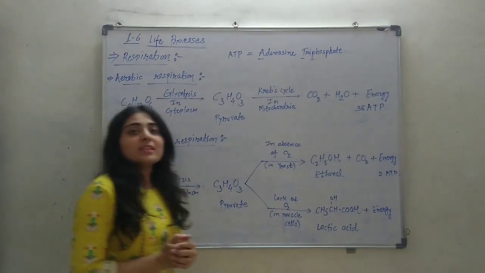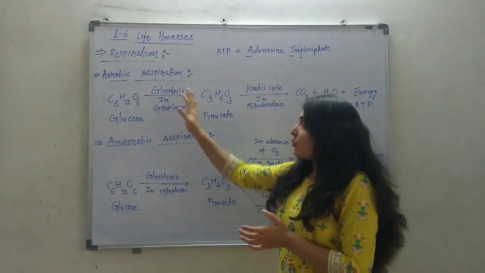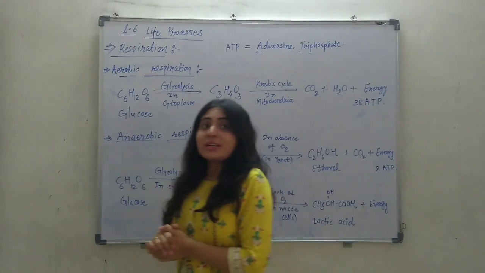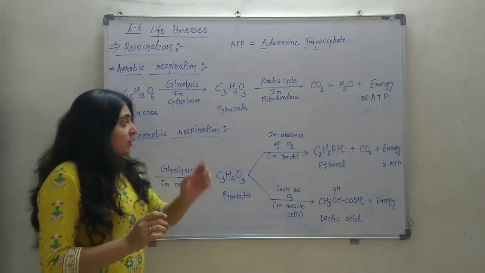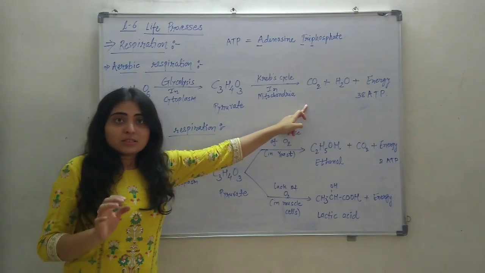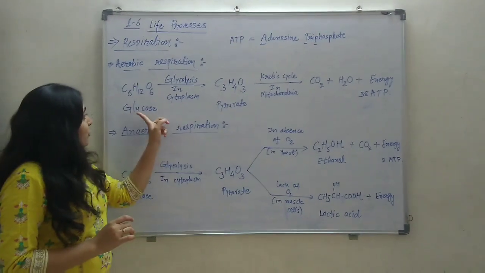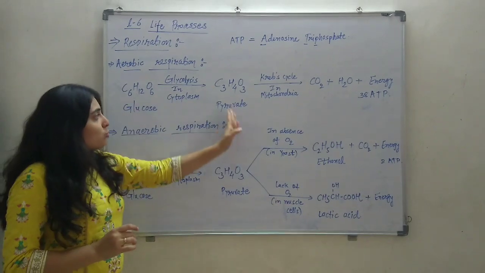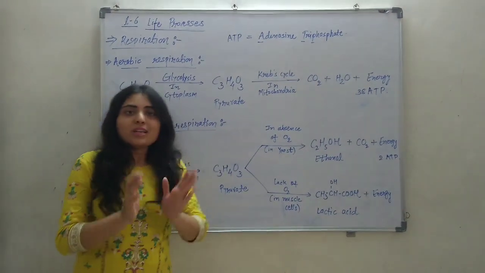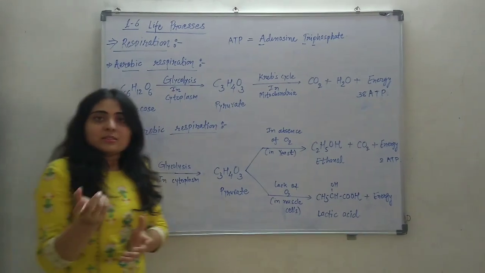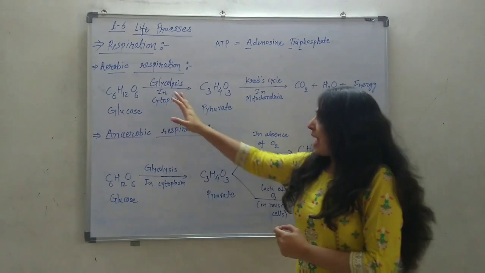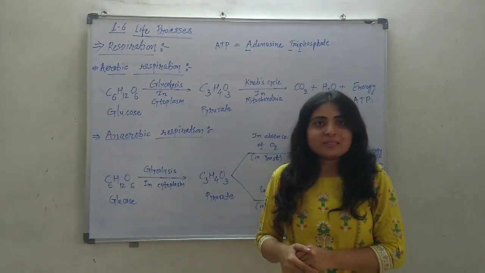So these were the chemical equations for aerobic and anaerobic respiration. These are very important chemical equations. Here, you don't have to remember the chemical formulas. If you write glucose to pyruvate to carbon dioxide, ethanol, lactic acid, only the names are enough from the examination point of view. You don't have to remember the chemical formulas.